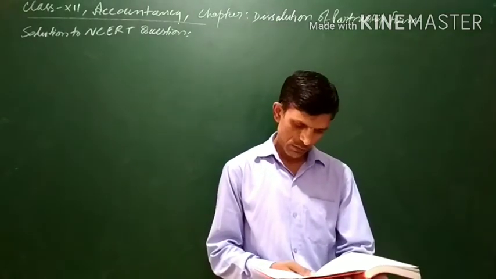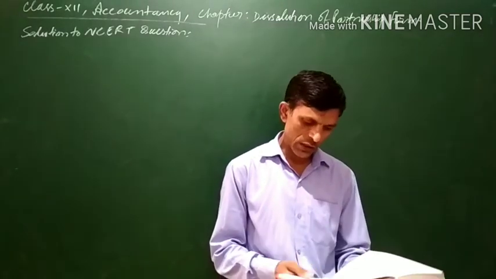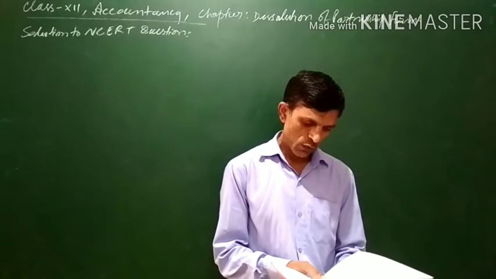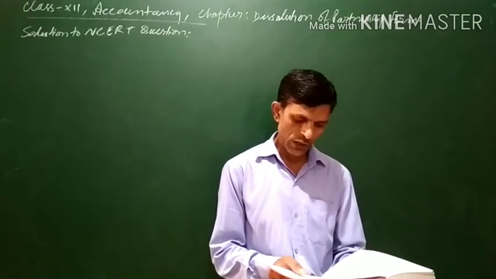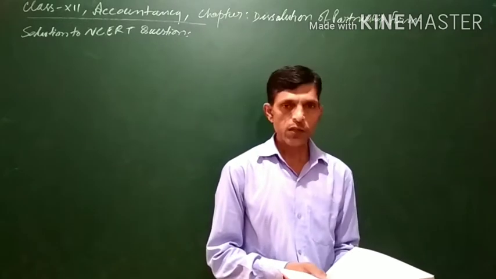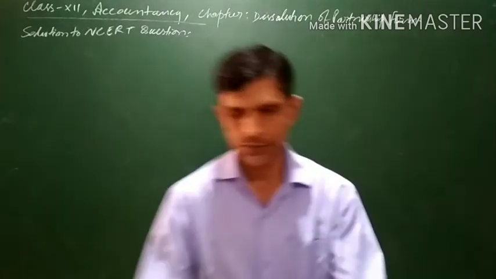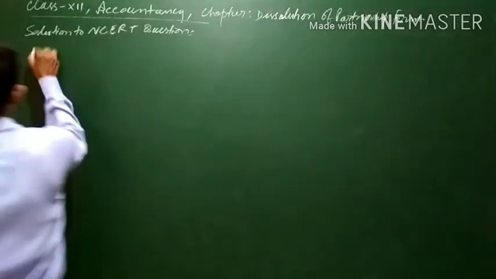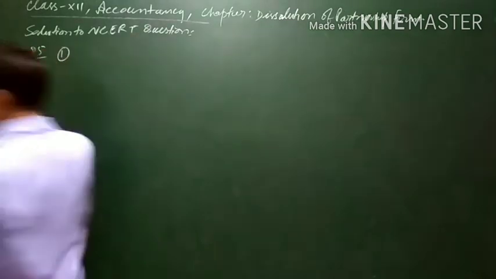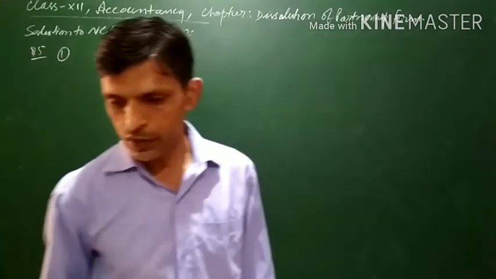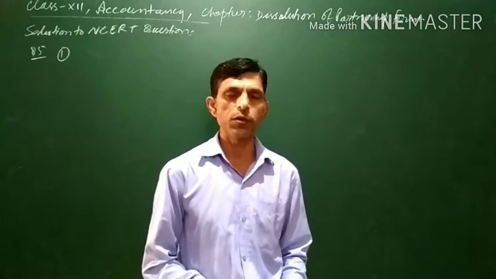First is the journal entries. The question is: give journal entries for the following transactions to record the realization of various assets and liabilities. The first one is in question number 5. Question 5: to record the realization of various assets and liabilities.